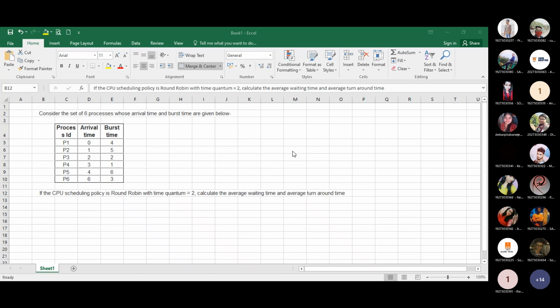If they are able to finish the task, then okay. And if they are not able to complete the task, then they save the status up to which part the process completed, and then leave, and the resources are allocated to another process. This is the main idea of round robin. It provides a certain amount of time. If they are able to finish, okay. Otherwise, leave it.